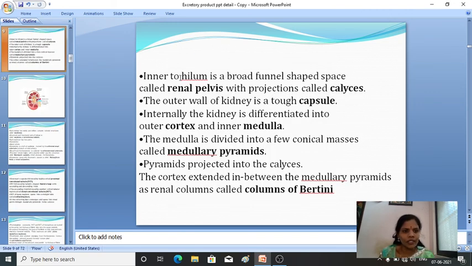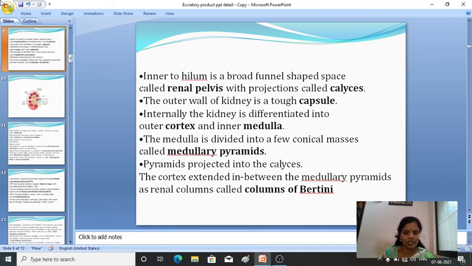Next, you can see that inside the hilum a broad funnel-shaped space is present, called the renal pelvis, with projections known as calyces. The outer wall of the kidney is a tough capsule, and the inner layer of the kidney is differentiated into the outer cortex and the inner medulla.